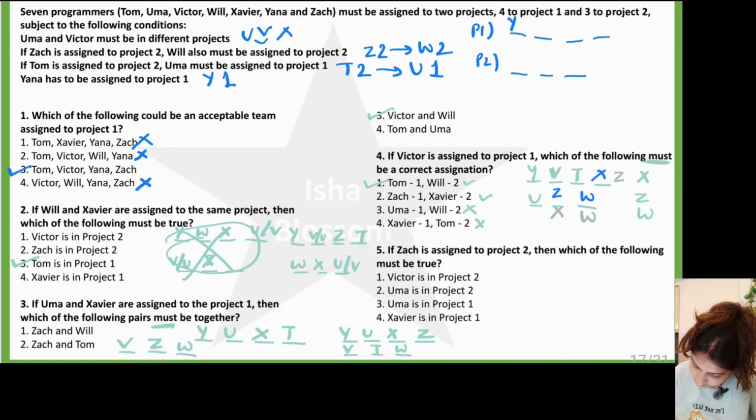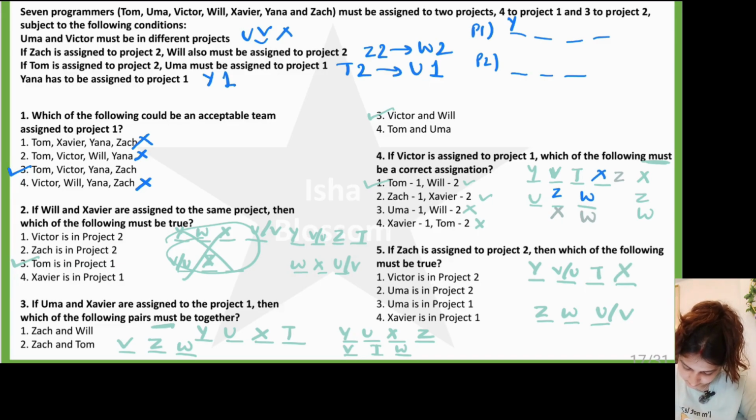Fifth question. If Zach is assigned to project 2, which means Will is here, this will be occupied by Uma or Victor. This will be Victor or Uma, which means Tom is in project 1. And the last one is Xavier. Which of the following must be true? Victor is in project 2. We don't know that. Could be in project 1. Uma is in project 2. We don't know that. Uma could be in project 1.